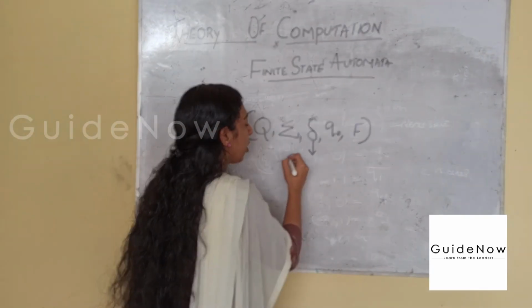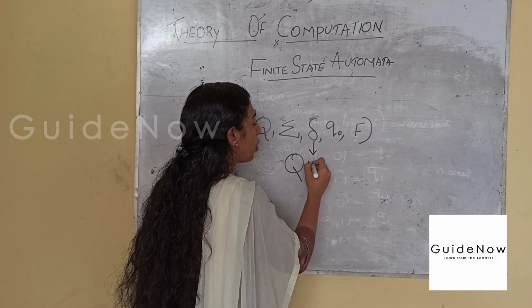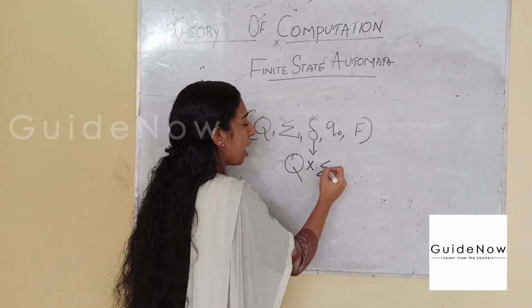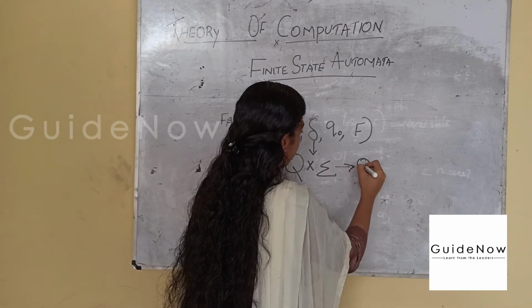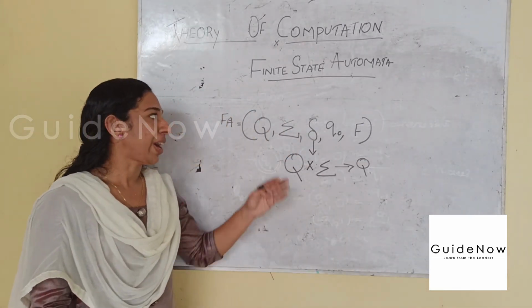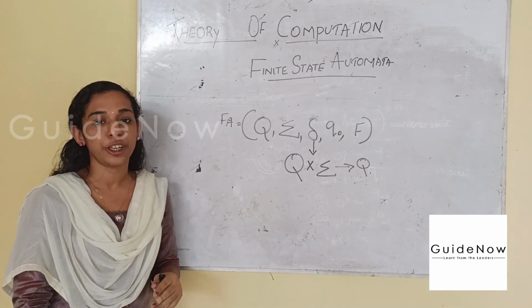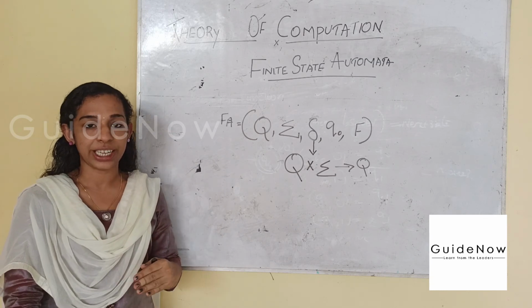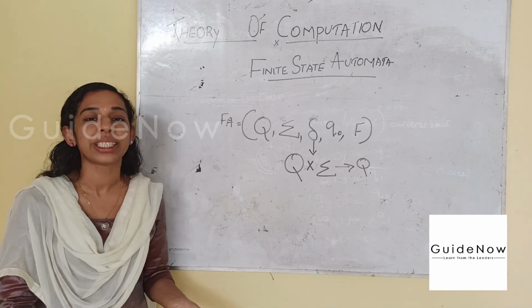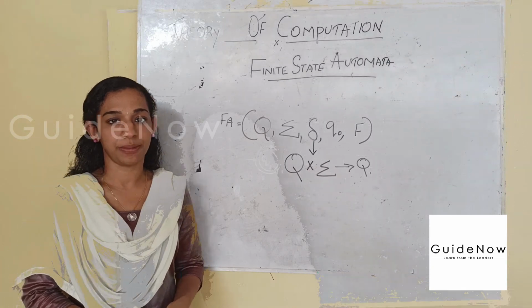The transition function moves from a state to another state upon some input symbol from the alphabet sigma. Then finite state automata can be represented using graphical representation, transition tables and transition functions.